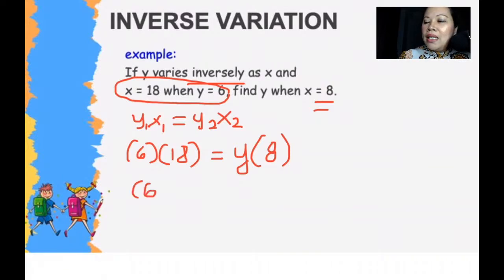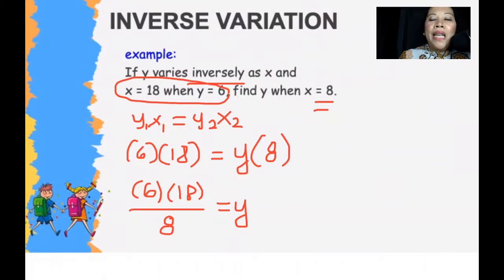So that will be 6 times 18, divide, because y is being multiplied to 8, so when you transfer it, you divide. Please do take note that when you transfer, the operation will be the opposite. Since it's being multiplied, when you transfer it, it will be divided. Alright, so 6 times 18 divided by 8.